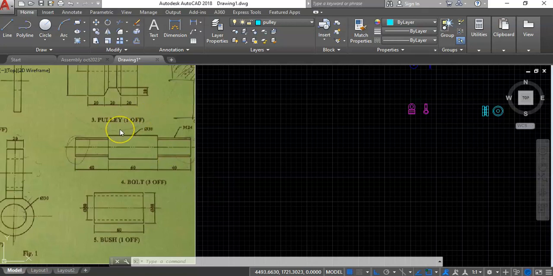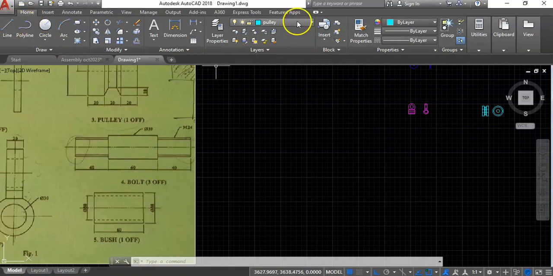So now let's do the bolt. I'm going to do both the front and the end elevation of the bolt, and then I'll do the bush. So let's start by doing a rectangle of 60 by 30.